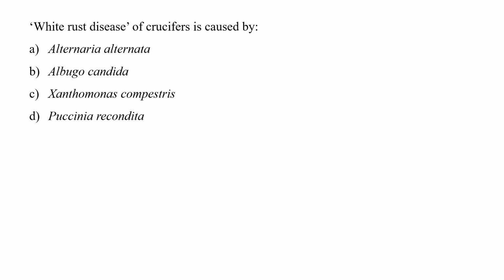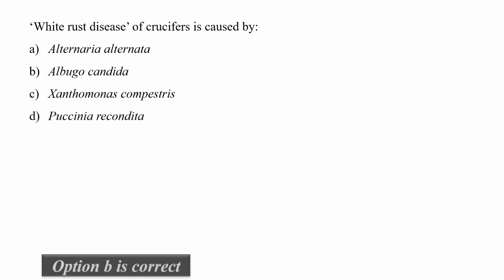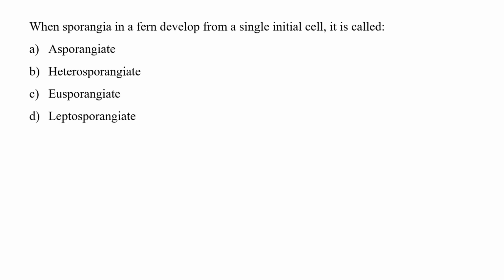Next question is, white rust disease of crucifers is caused by? Four options are given. So white rust disease of crucifers is caused by Albugo candida. The plants susceptible to this disease include the members of the Brassica family. It causes agricultural losses in fields cultivating members of this family, that includes broccoli, cauliflowers and Indian mustard. So correct option is option number B, Albugo candida.